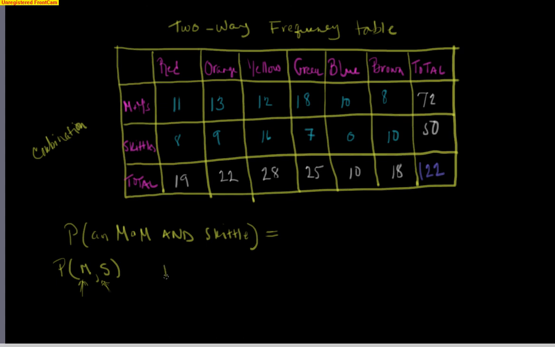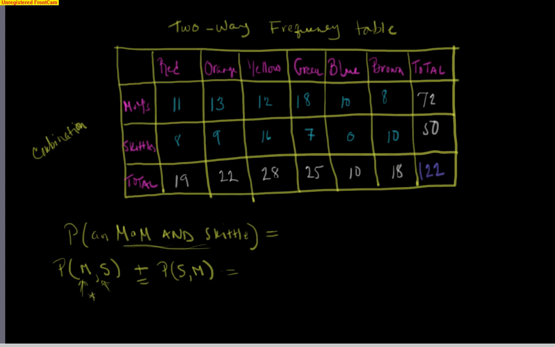Or you could also reach in, pull out a Skittle, and then get an M&M, and that would also be a success. So what's really going on here is we have an and and an or. We want to find the probability of getting an M&M and a Skittle, or a Skittle and an M&M. I know in the end you still got one M&M and one Skittle, but probability does take into account the order in which things happen. So let's go ahead and do this then.